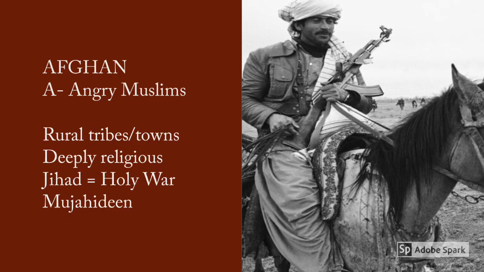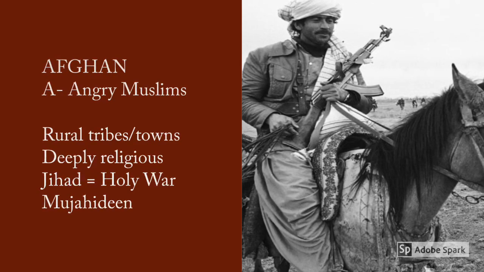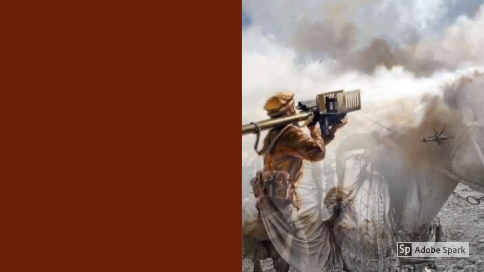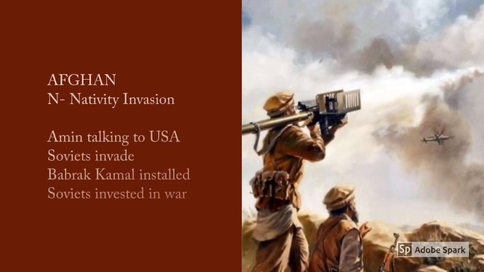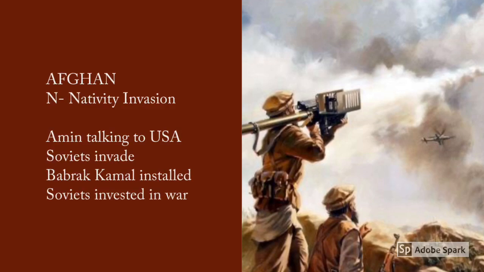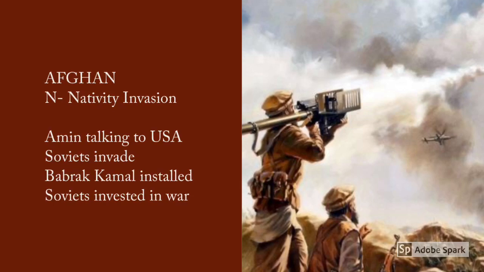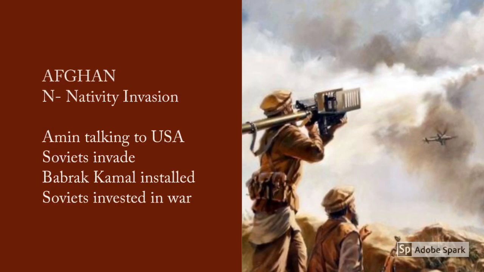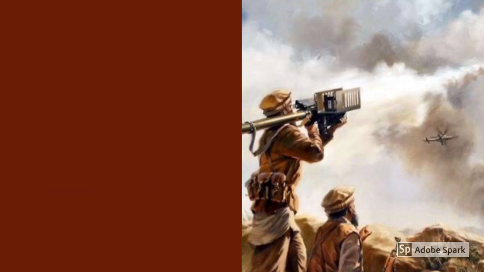Therefore, they started to wage what was called a jihad, a holy war, and the warriors in this war became known as the Mujahideen. The Soviet Union became very anxious because they felt that they could not control Hafizullah Amin. There were also fears that he was talking to the USA. Therefore, on the 24th of December 1979, the Soviet Union invaded Afghanistan, installed their own puppet leader called Babrak Kamal, and over the next 10 years the Soviet Union were invested in a very damaging and an unwinnable war with Afghanistan.